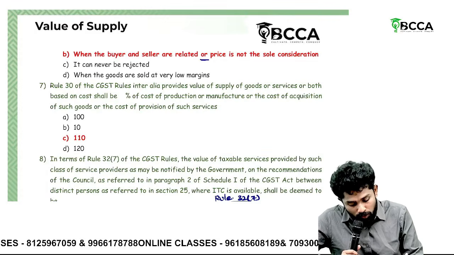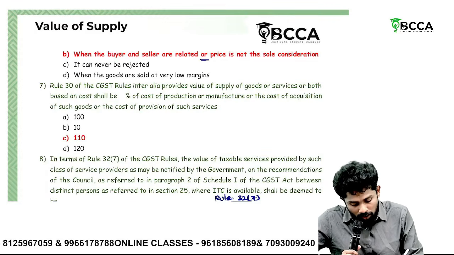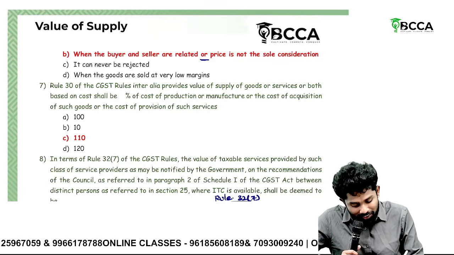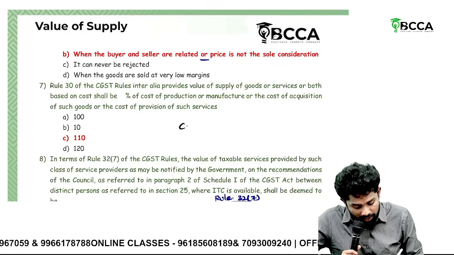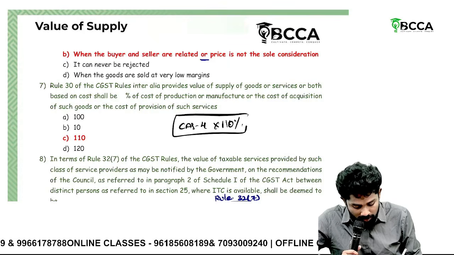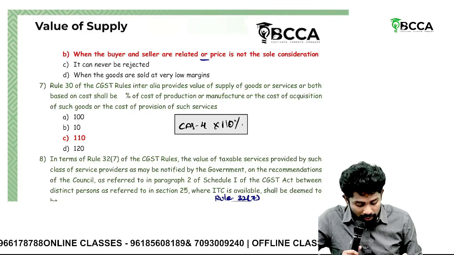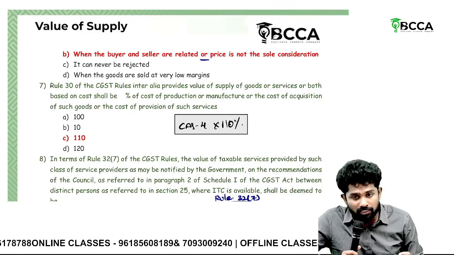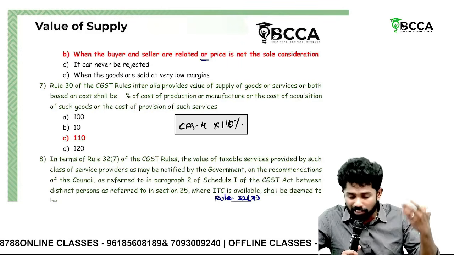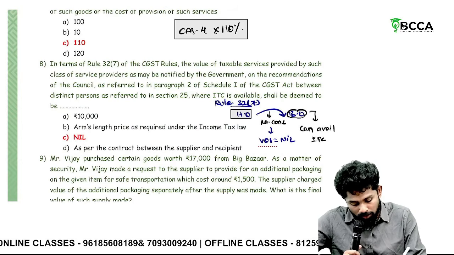Rule 30. Rule 30 is what, sir? Rule 30 is the cost plus method. Under Rule 30, calculate the cost as per CAS4 and multiply it with 110%. That itself will be taken as the value of supply. We come to Rule 30 when Rule 27 is not applicable, or 28, 29, the methods are not applicable to you. Then in terms of Rule 32 sub rule 7,